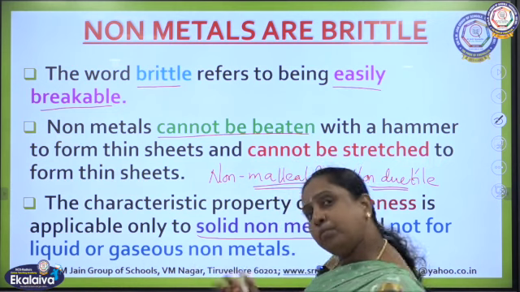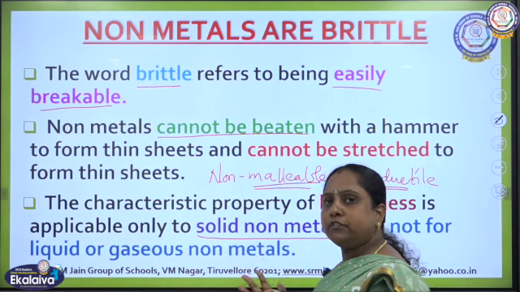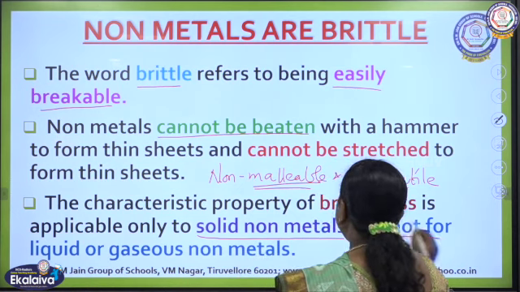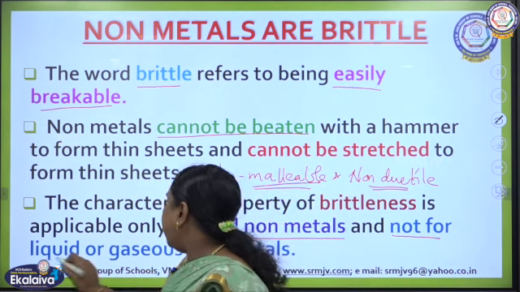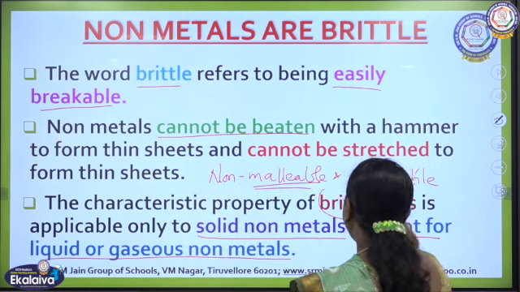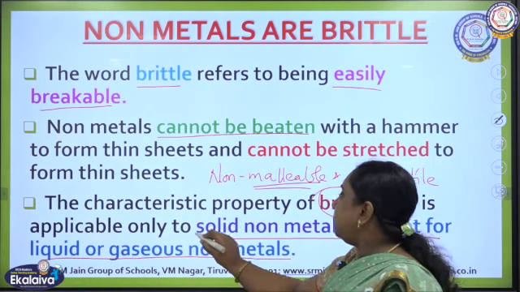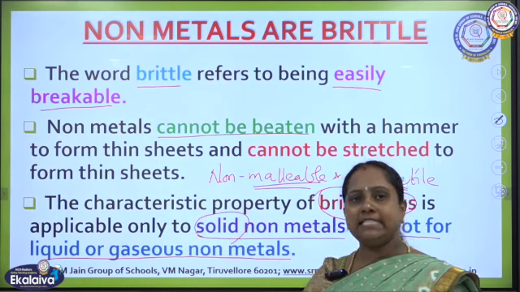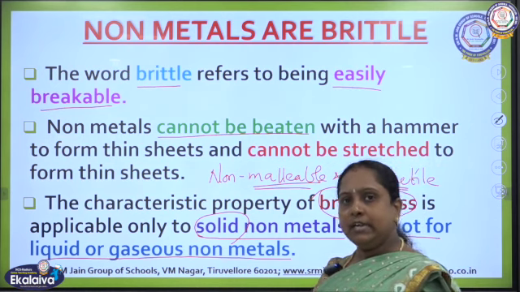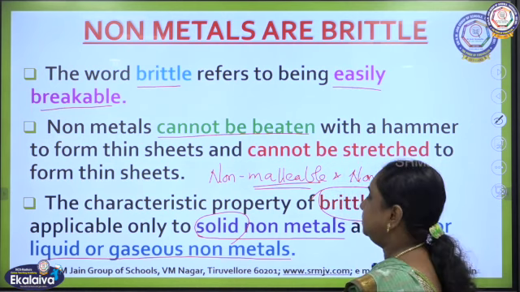But most of the non-metals, like metals, will be in solid state and they will not go for liquid or gaseous non-metals. That means the brittleness capacity will be applicable only for solid state non-metals and not for liquid or gaseous non-metals.